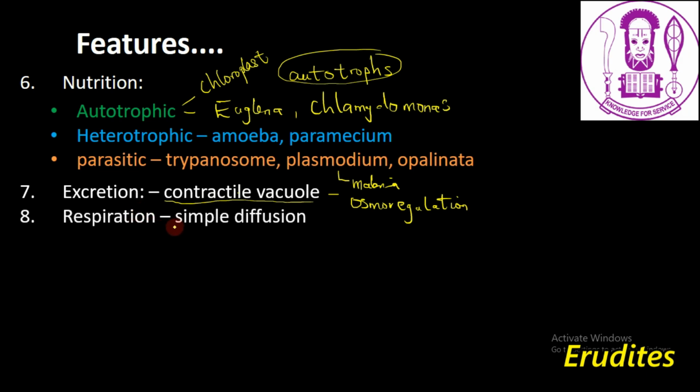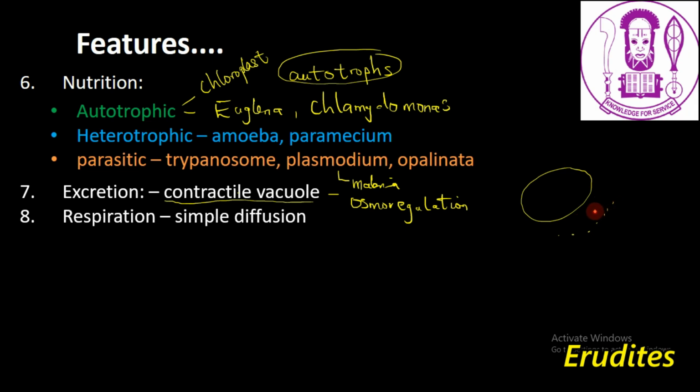Then respiration in protozoa is simply by simple diffusion. Let's take, for example, this is a protozoa. And like I said before, protozoa are found in two main environments. They are found in the aquatic environment, or they are found as endoparasites in the body of higher organisms.